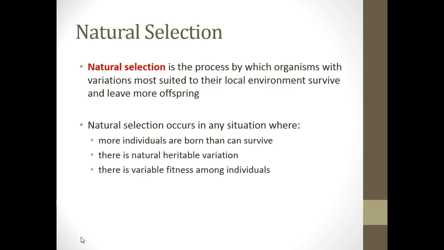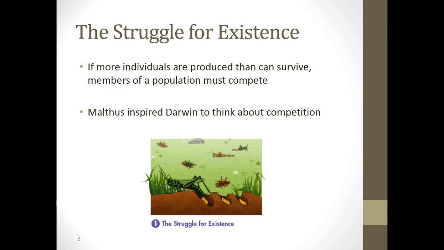Natural selection occurs in any situation where more individuals are born than can survive, when there is a natural heritable variation, and when there is a variable fitness among individuals. Over the next couple slides, we're going to go over these three main points, and I'll give you specific examples of each one of these points as it happens in nature and the way that Darwin looked at it in nature. Alright, let's take a look at that first point.